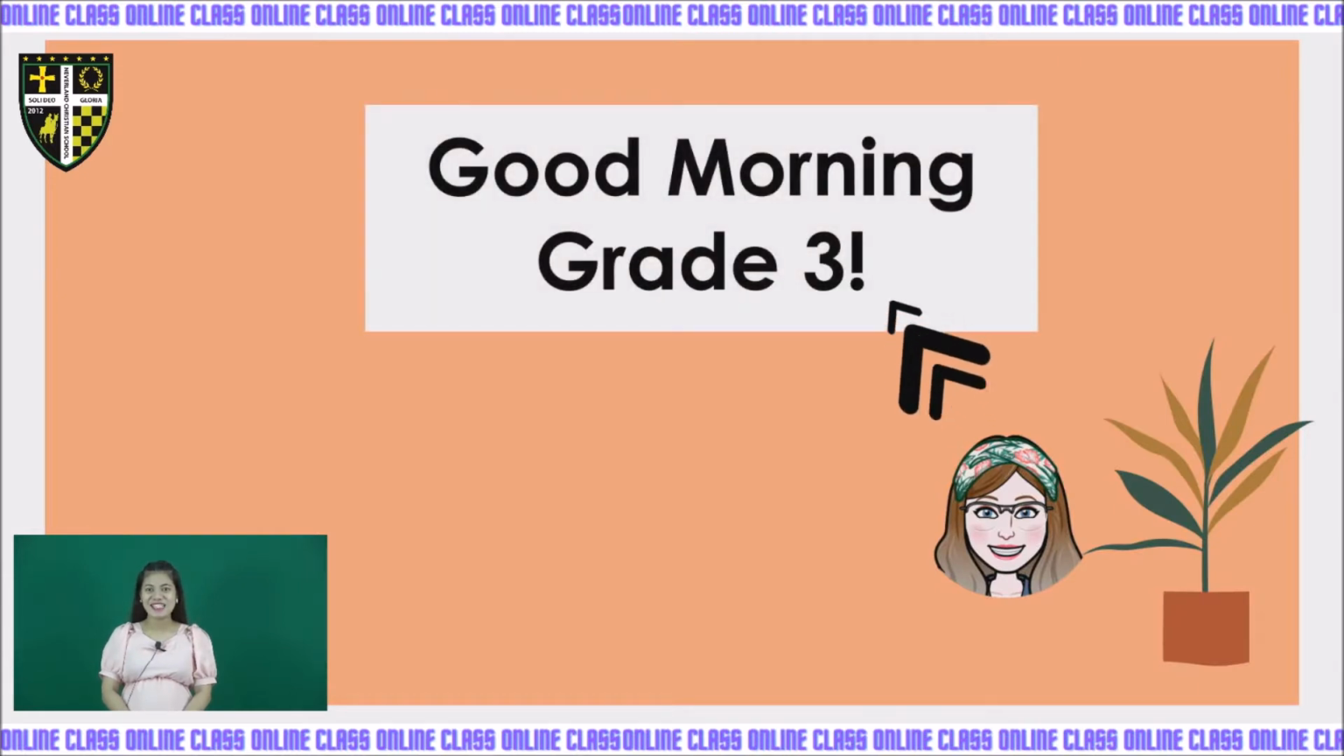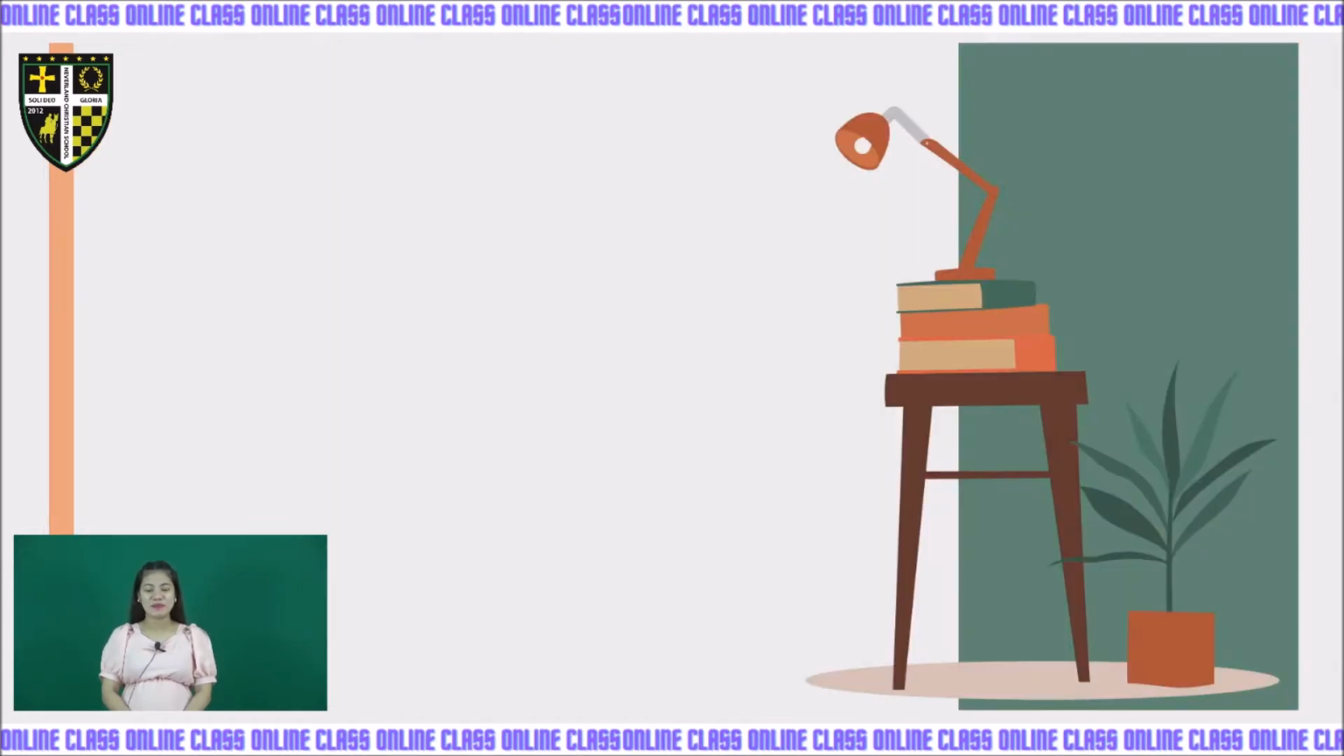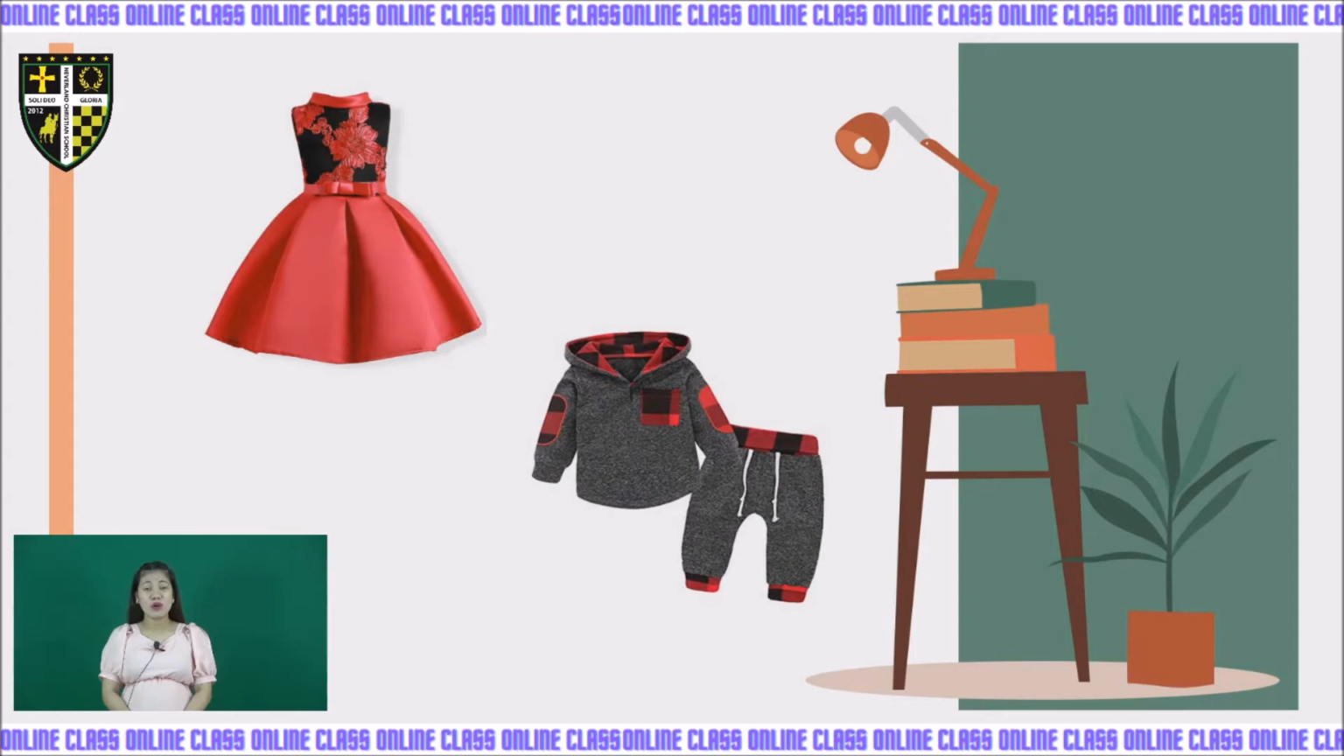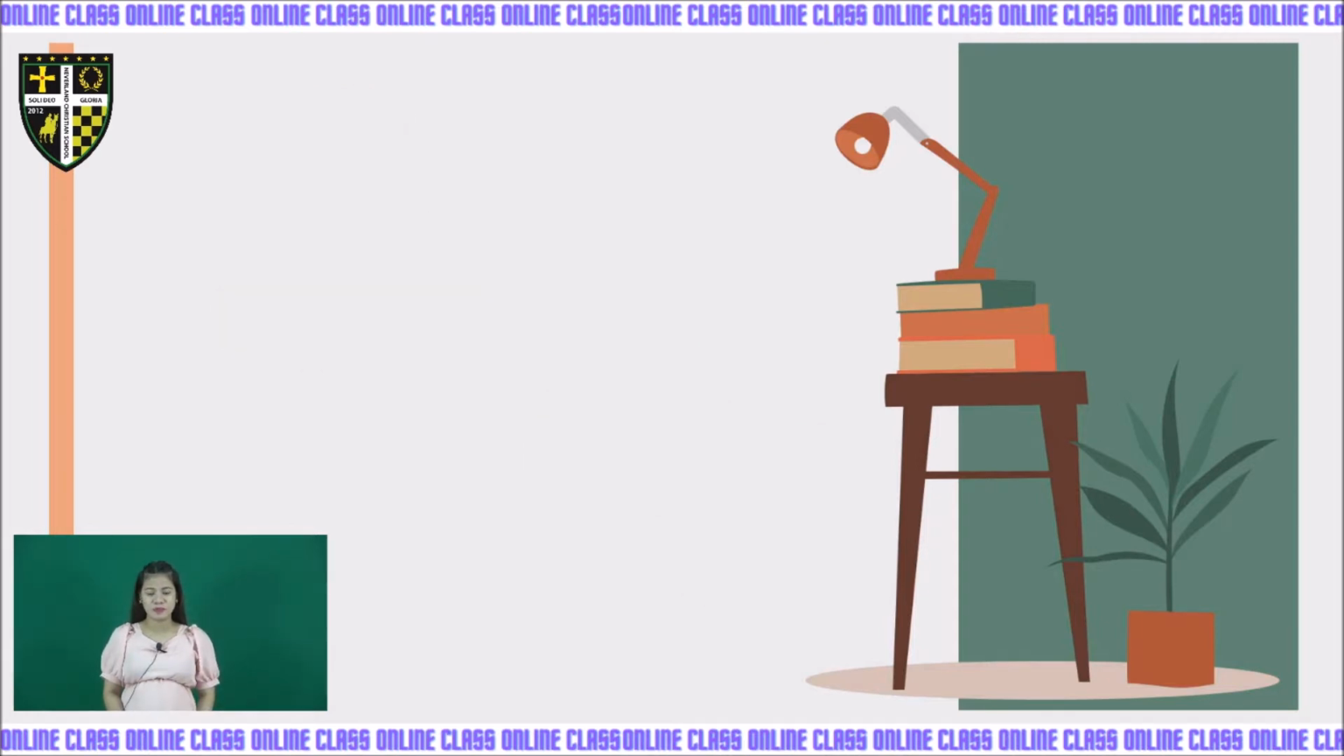Once again, kids, good morning, grade 3. Before we start, I will show some pictures on the monitor and let us try to describe them. So here we have a dress and a set of clothes for a boy. Do you think, kids, we need these clothes? Yes, of course, because without clothes, we cannot protect our body. So we have to wear clothes.